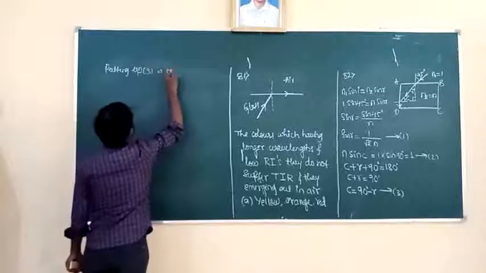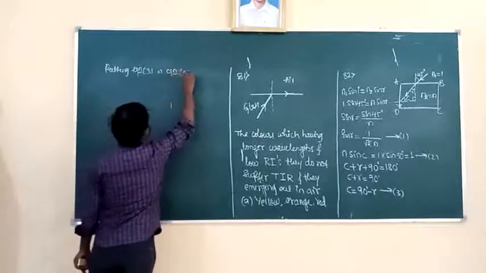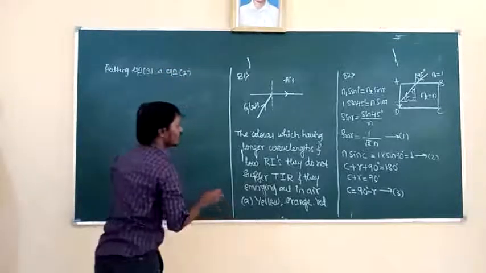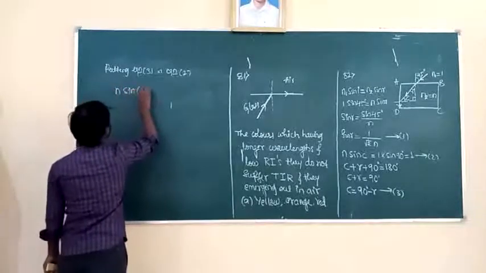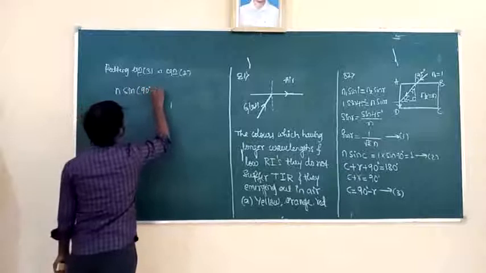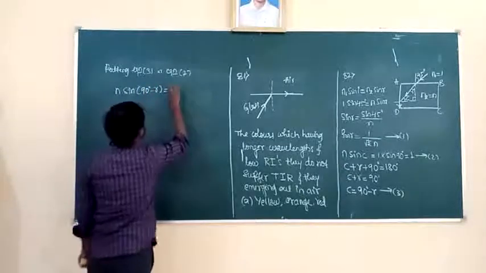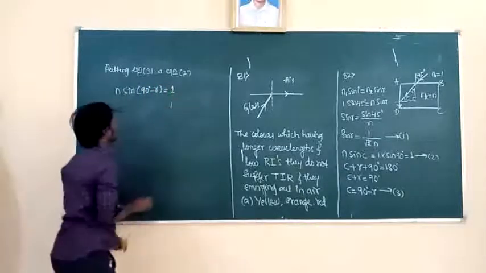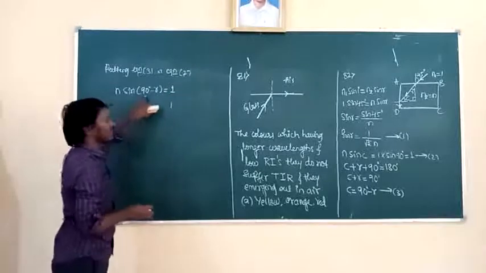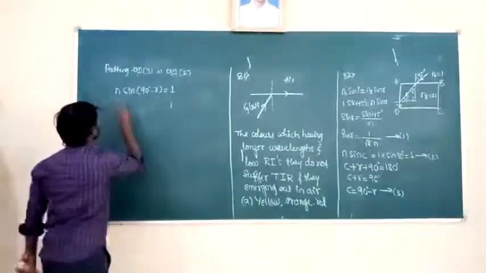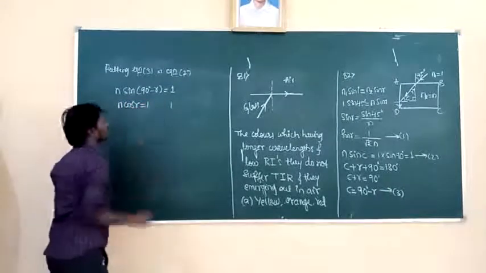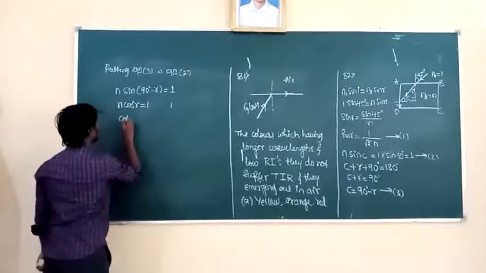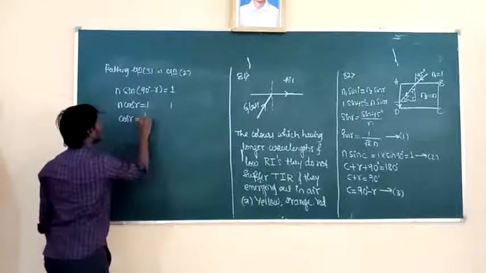In equation 2, what do we get? n sin C, where C is 90 minus r, is equal to how much? That is 1. So what is sin(90 minus r)? Sin(90 minus r) is cos r. n cos r is equal to 1. Then cos r is equal to 1 by n.